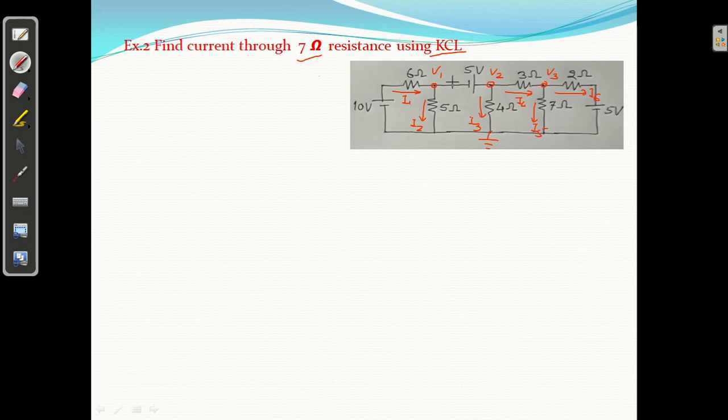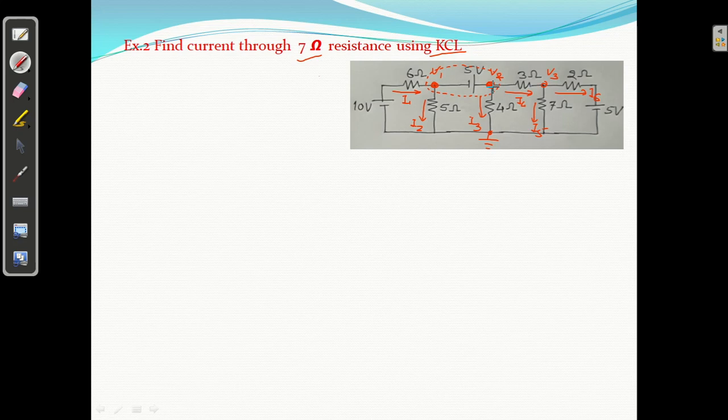Now see here, node 1 and node 2 are connected through a voltage source. Is it clear? Node number 1 and 2 are connected through a voltage source. It is forming a super node. You may say, sir, this is node 1 and this is node 4, connected through a voltage source. But which one is the reference node? So out of these two nodes, no one should be the reference node. So it is forming a super node concept.